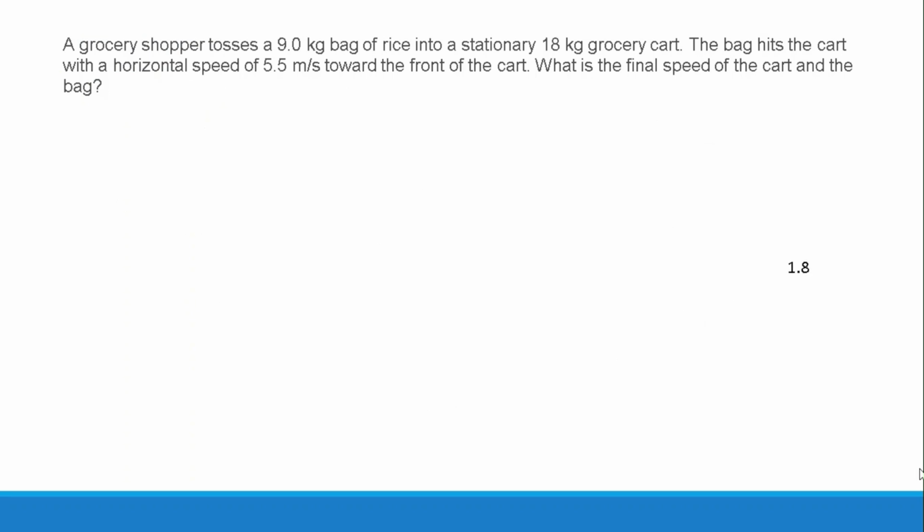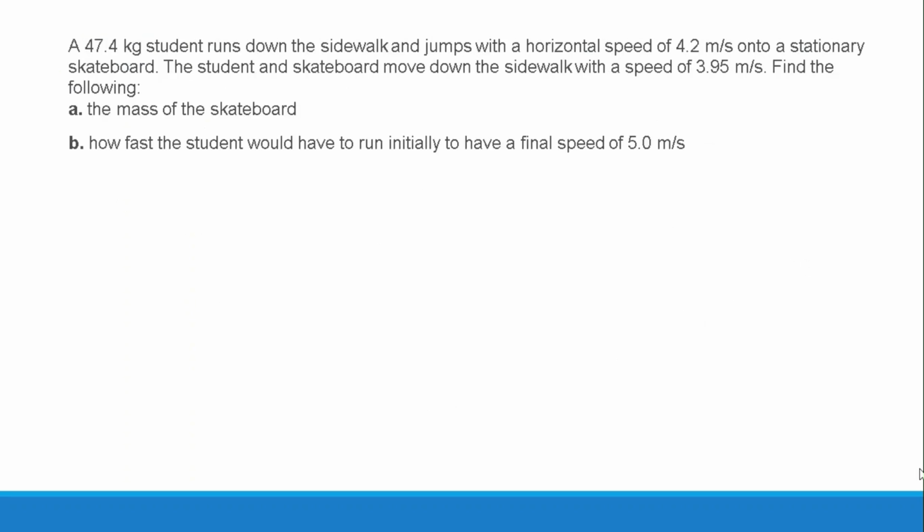This also seems to me same. This one looks different. Let us talk about a 47.4 kilogram student who runs down a sidewalk and jumps, with horizontal speed 4.2, onto a stationary skateboard. So this is the boy, running toward the stationary skateboard.